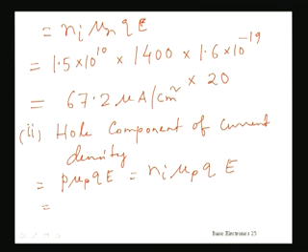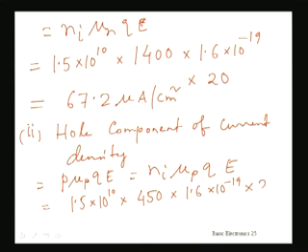So now substituting each of these values, Ni is 1.5 into 10 to the power 10, mu P is 450, Q is 1.6 into 10 to the power minus 19, and E is 20. We calculate this, and the result is 21.6 microampere per cm square. So that is the hole component of current density.